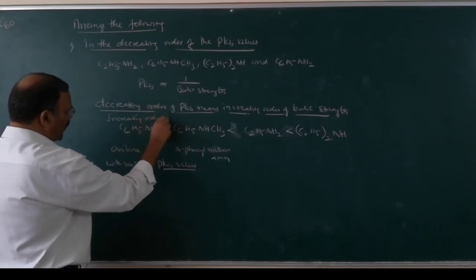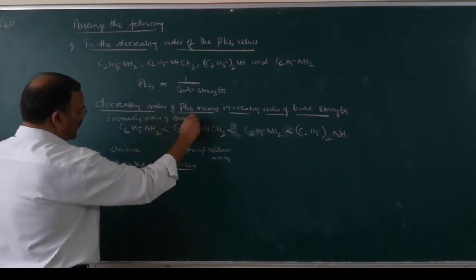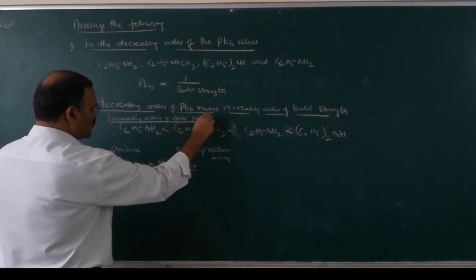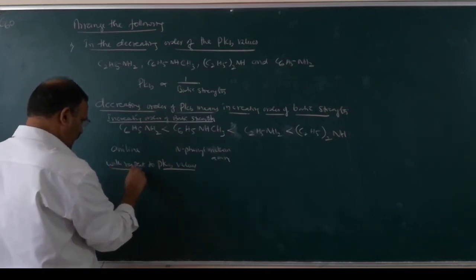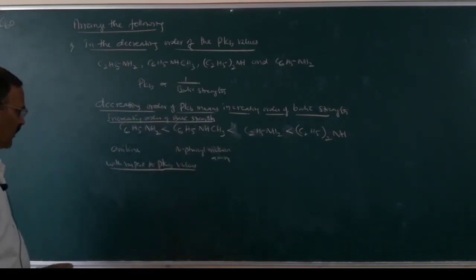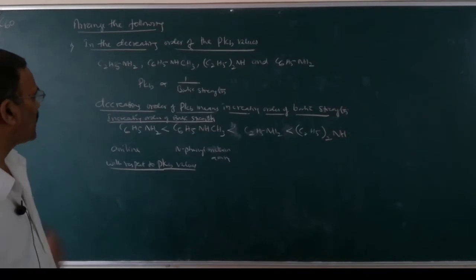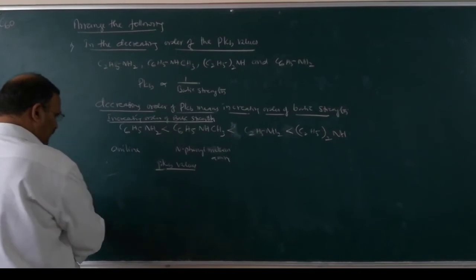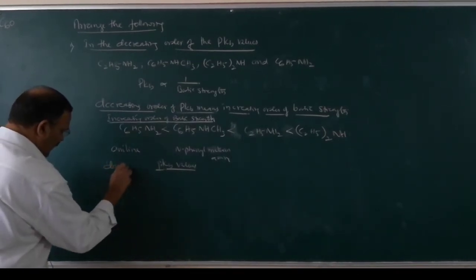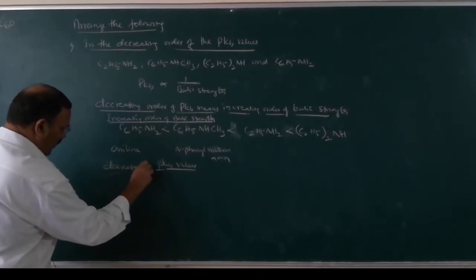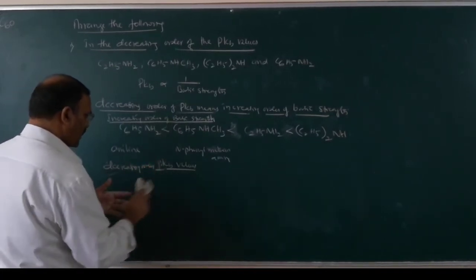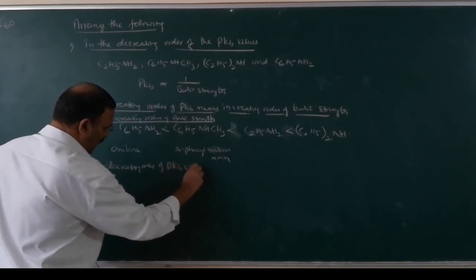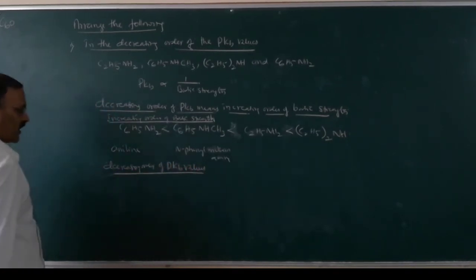So if you are asked to write with respect to the decreasing order of pKb values.